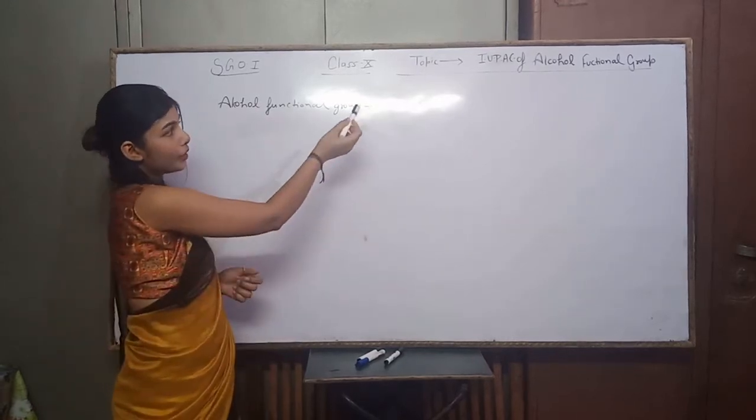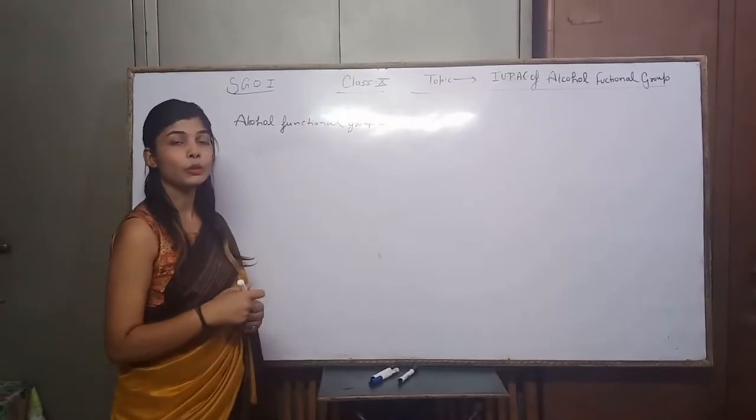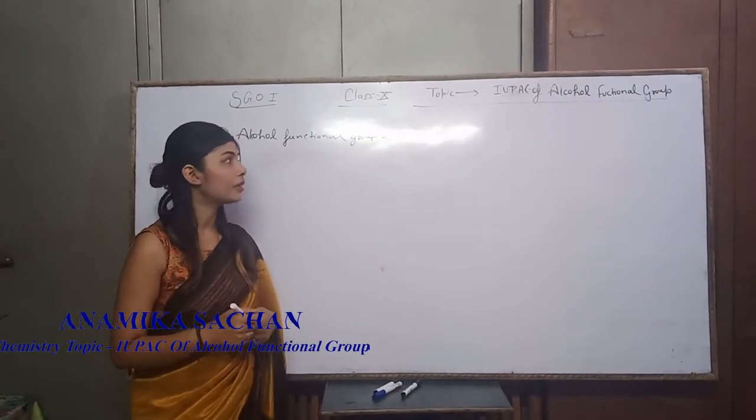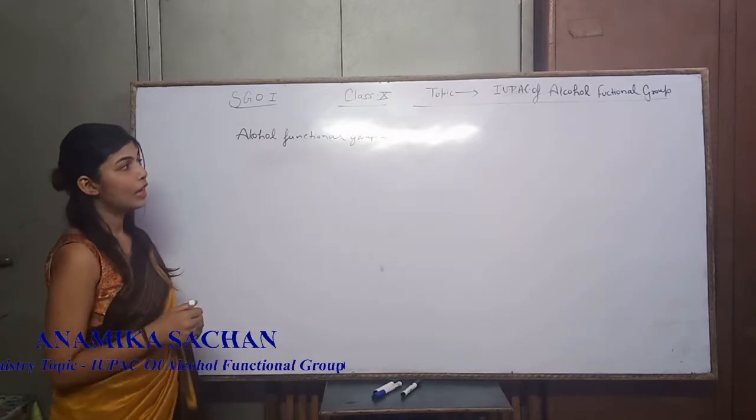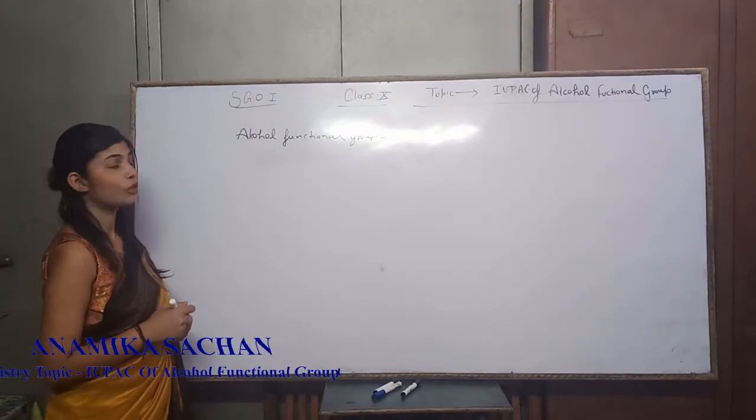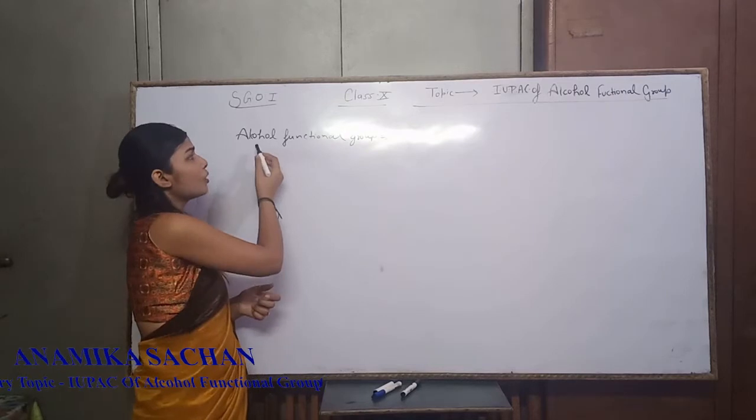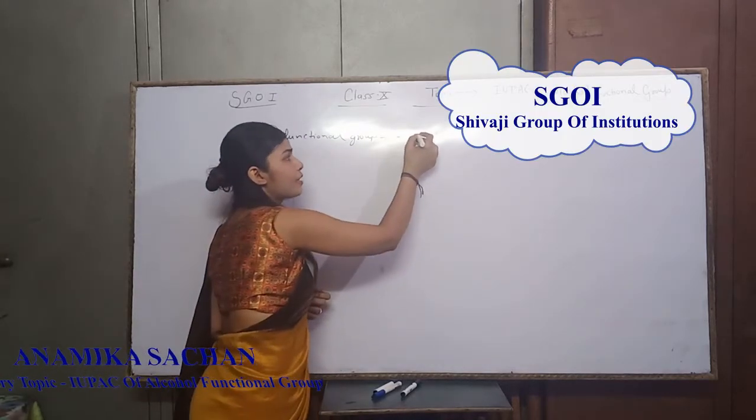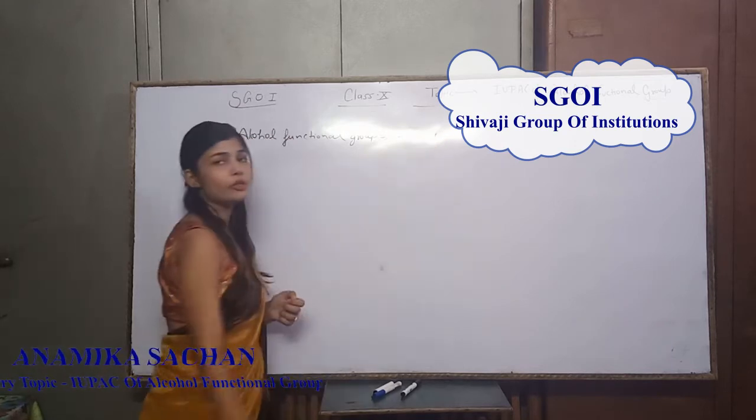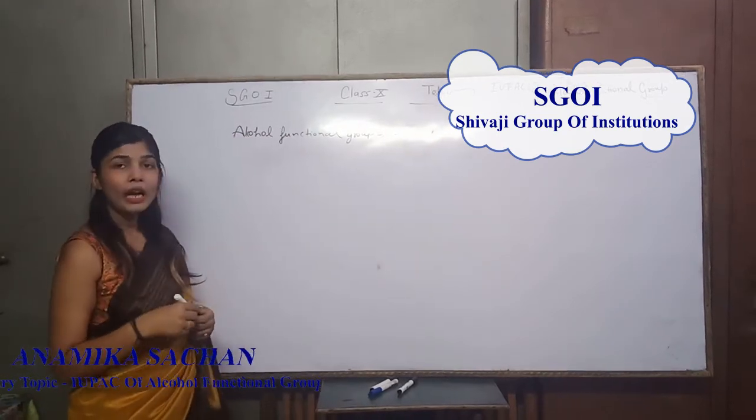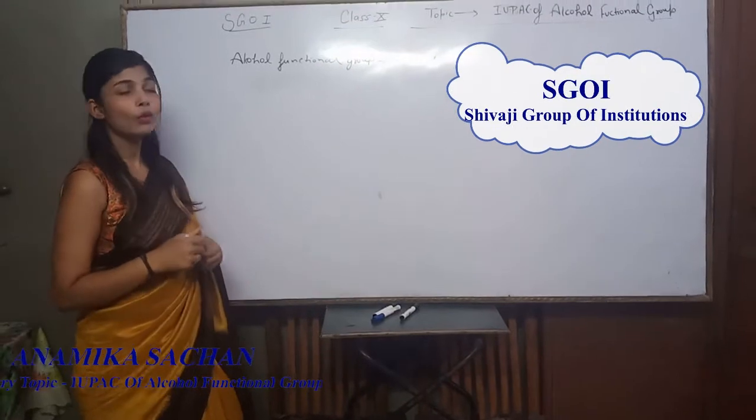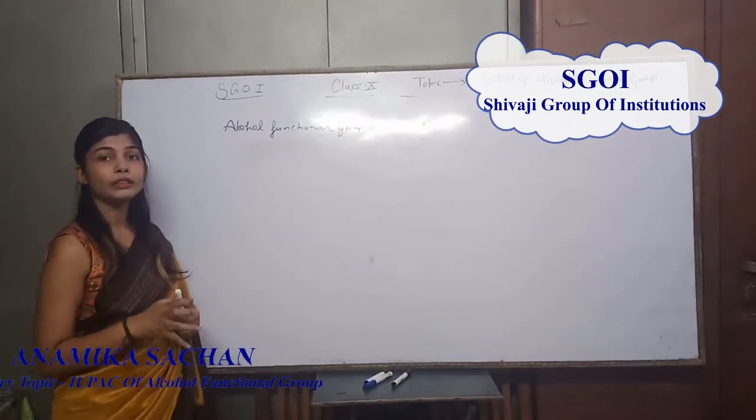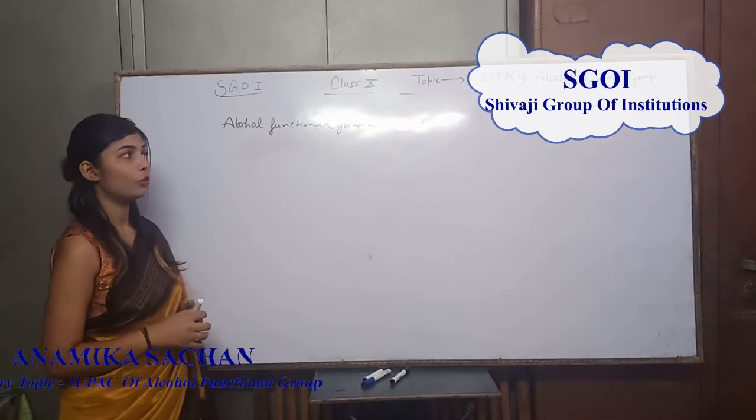The topic of today is IUPAC of alcohol functional group, which is related to the chapter Carbon and its Compounds. So now we start IUPAC of alcohol functional group. Firstly, I'll tell you about the alcohol functional group. The symbol of representation is OH. If any hydrocarbon compound has an OH functional group, we can say that this hydrocarbon contains alcohol as a functional group.